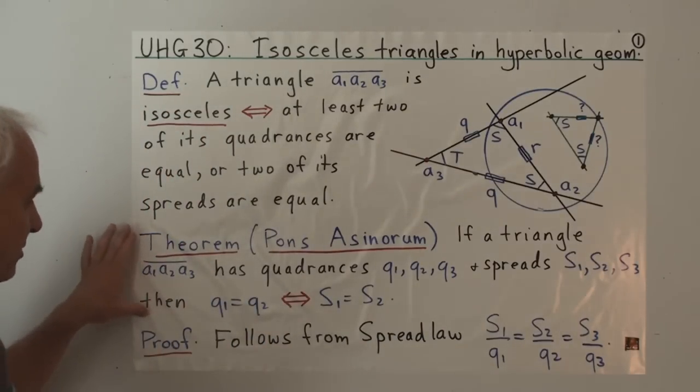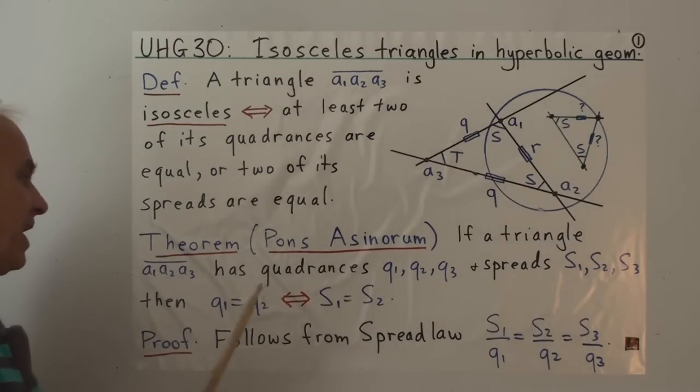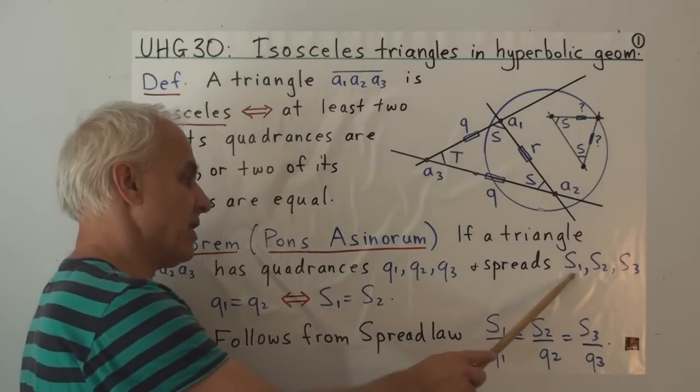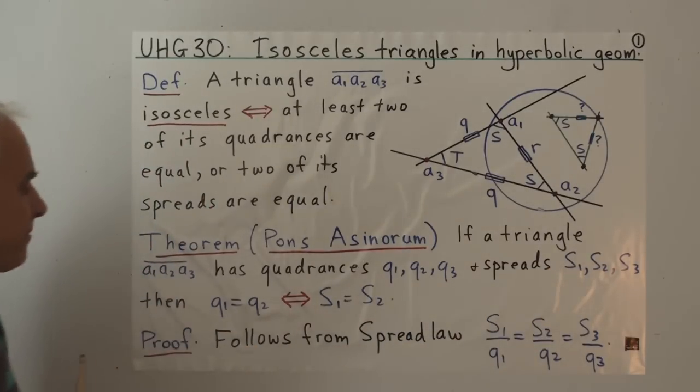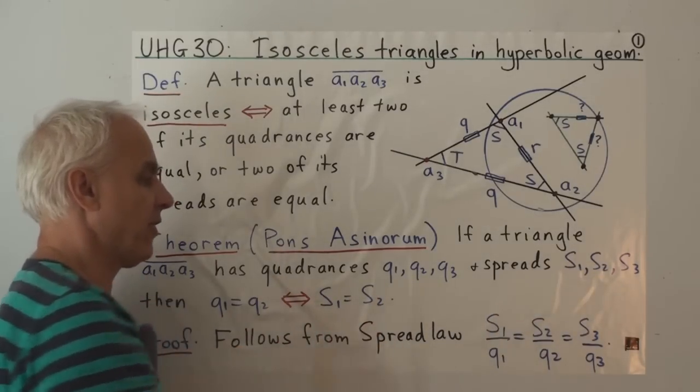And the same theorem applies here in the universal hyperbolic setting. So if a triangle A1, A2, A3 has quadrances Q1, Q2, Q3, and corresponding spreads S1, S2, S3, then Q1 equals Q2 precisely when S1 equals S2.